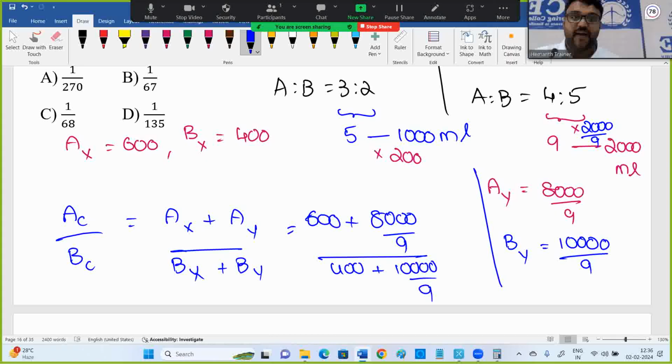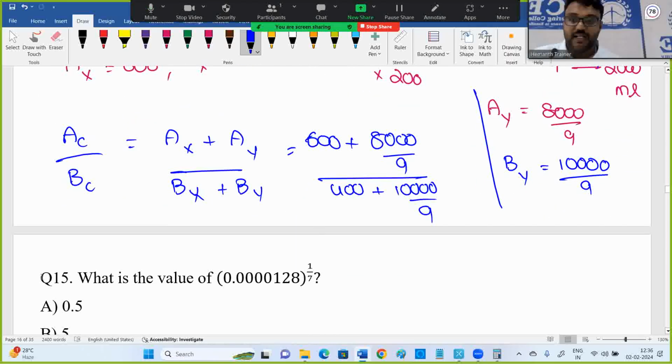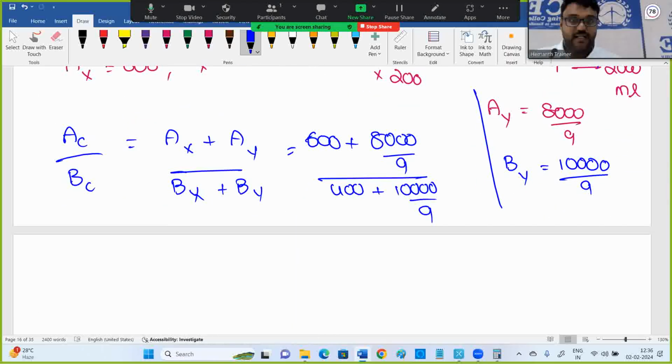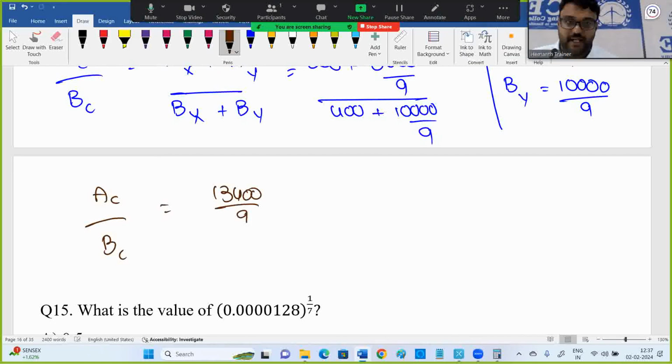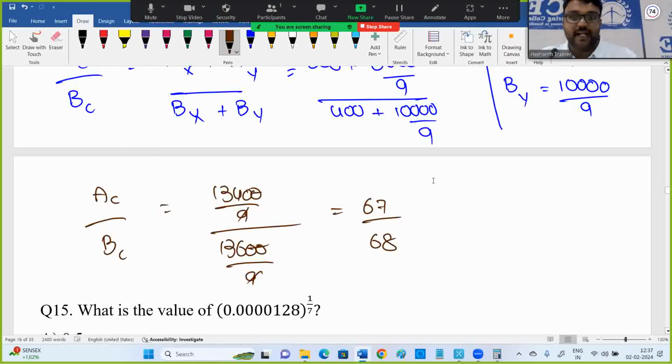Now 600 into 9, 5,400. 5,400 plus 8,000 means 13,400 is the numerator, divided by 9 also. A in C, B in C. A in C is 13,400 divided by 9. Here 13,600 divided by 9. 9 cancels, this cancels. It's 67 out of 68.